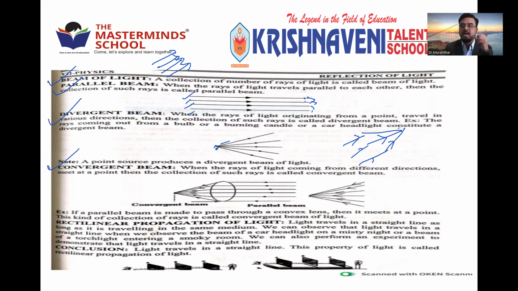Suppose you take a laser light, or you can take the same example of a bus stand or railway station. Various buses will come and reach one place, or various aeroplanes will reach one place. Various trains will come from different places and come to one station, either Secunderabad or Hyderabad. Like that, light also, coming from various sources and meeting at one point, is called a converging beam of light.